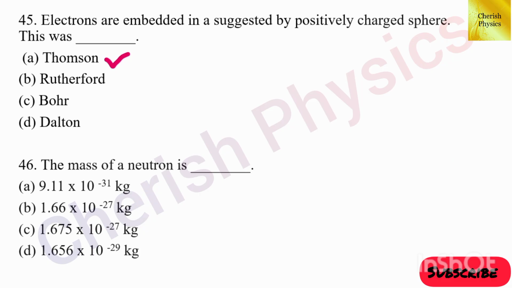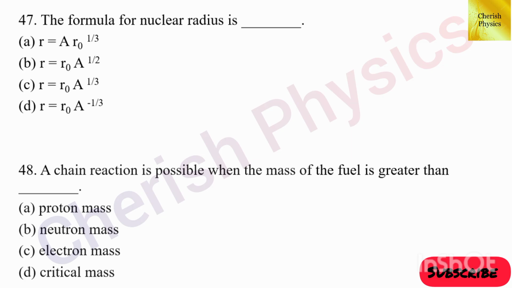46th question. The mass of a neutron is dash. The answer is option C, 1.675 into 10 to the power minus 27 kilogram. 47th question. The formula for nuclear radius is dash. The answer is option C, R equal to R naught A to the power 1 by 3.